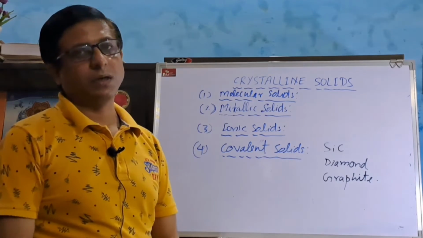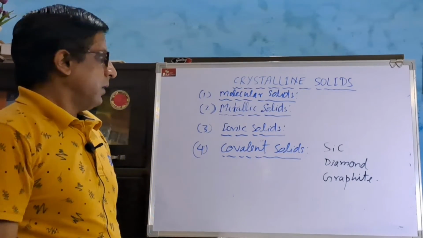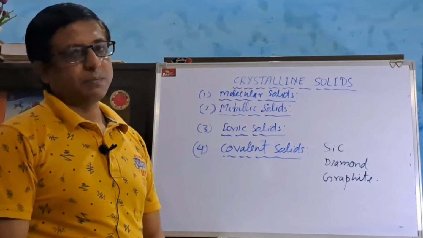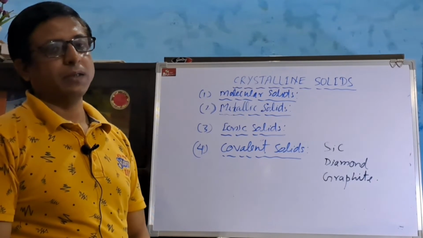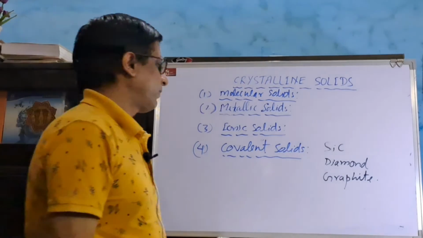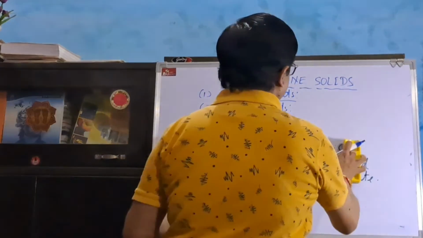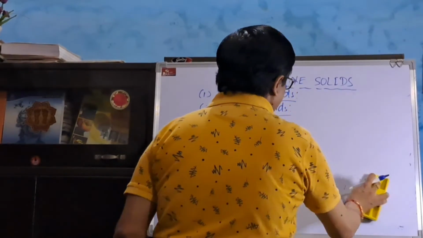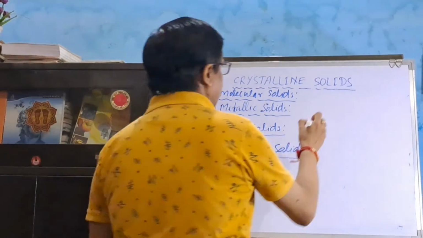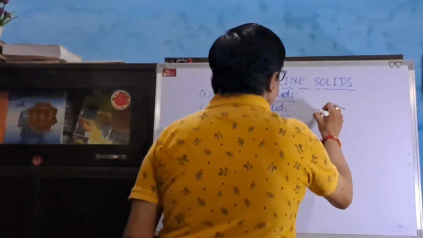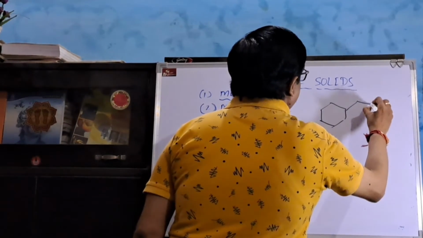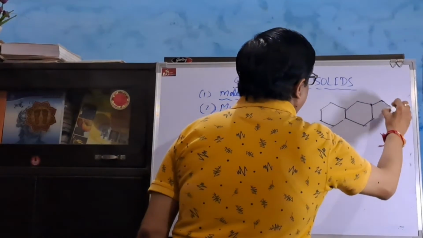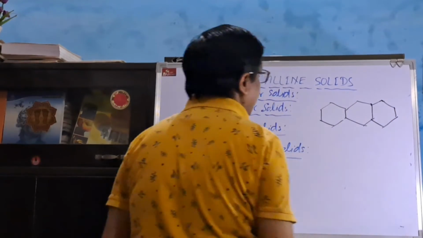Diamond is one of the hardest materials. Graphite is an exception among covalent solids, which is conducting in nature and is also soft. Graphite has a sheet-like structure in which hexagonal sheets are arranged in layers.